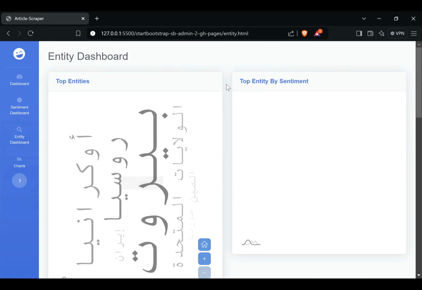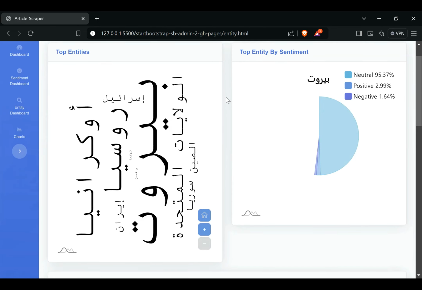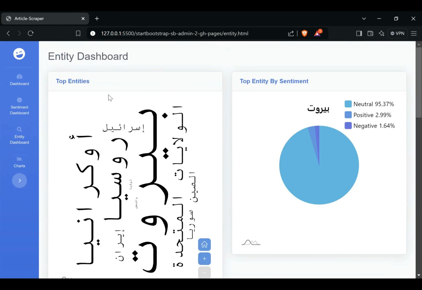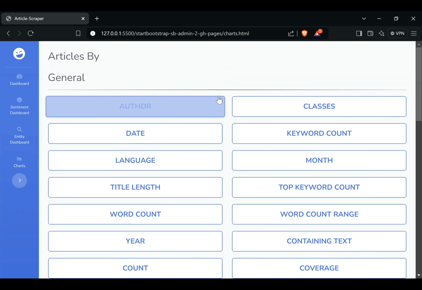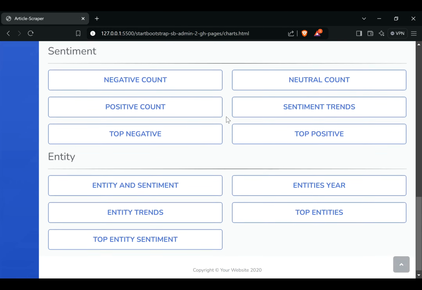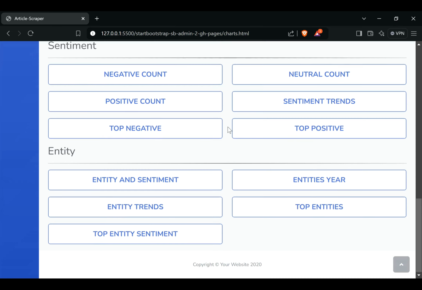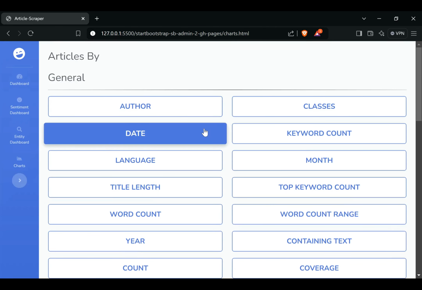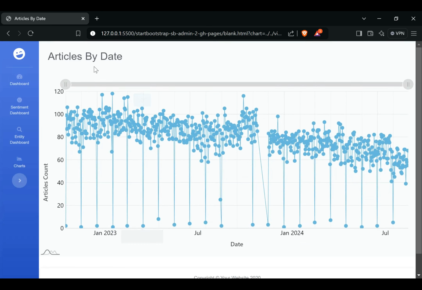And for the entity dashboard I also chose specific visualizations to put in this dashboard, like the top entities in all the keywords and the top entities in all the articles scraped. In this page, the charts, these are all the visualizations that I created, where the user can specify any visualization that he needs and press on it in order to see this specific visualization. Like the articles by date, it shows all these articles by their date.